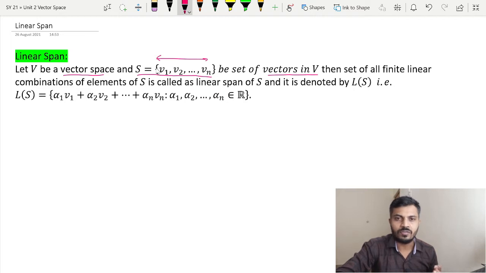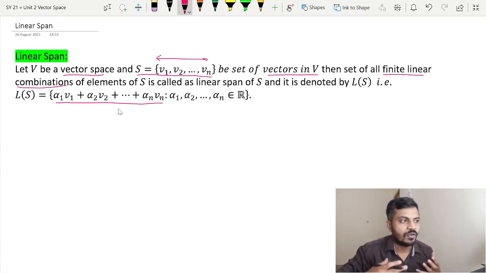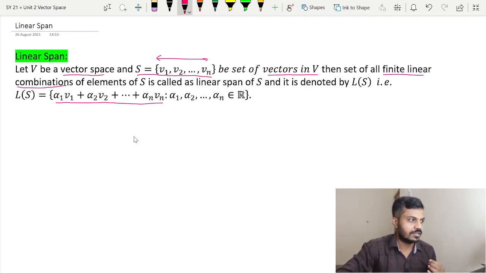So according to the definition of linear combination, this is nothing but the linear combination of the vectors v1, v2 up to vn, and we are calling it a finite linear combination because the summation contains finitely many terms, and if the set of all such finite linear combinations are put in one set, then that set is called the linear span of S. Remember, there is a difference between the linear combination of vectors and linear span.